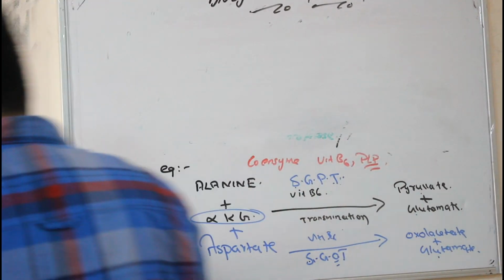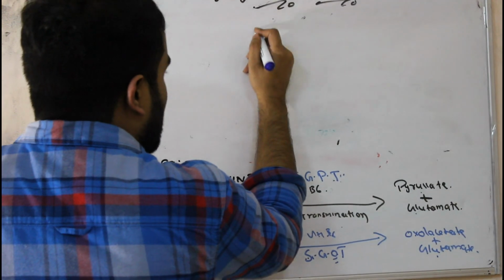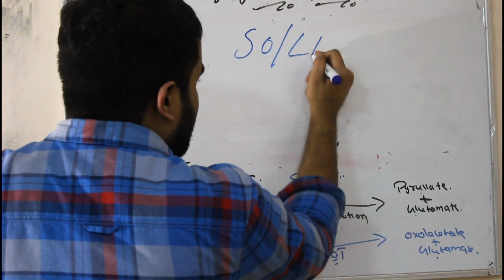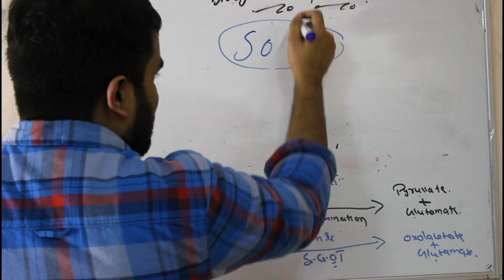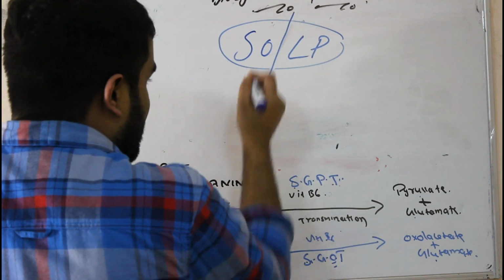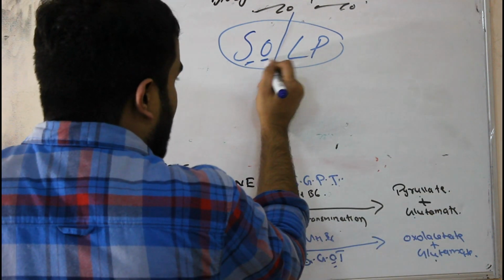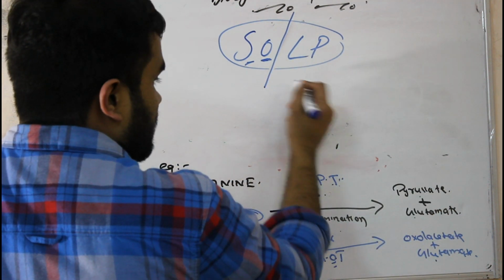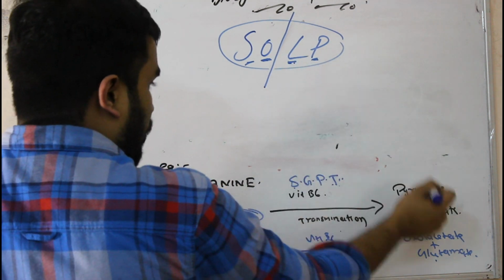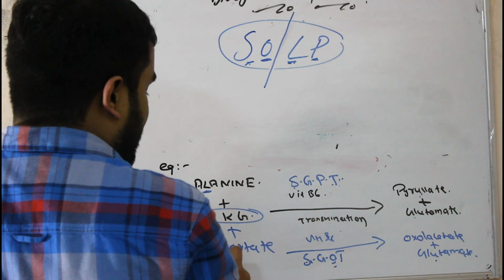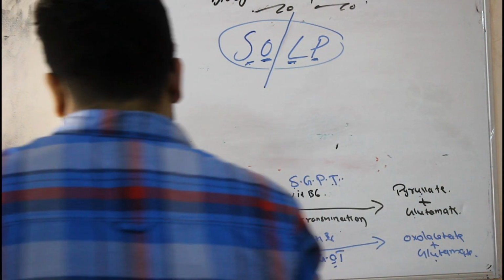Now, these are asked in many MCQs. If you want to remember, I will give you a shortcut. Just remember SALT. You know soap, right? Just make a division. When it is aspartate, the product will be oxaloacetate. When it is alanine, the product will be pyruvate. A is common here. It is alanine, the product here is pyruvate. If it is aspartate plus ketoglutaric acid, the product is oxaloacetate. You can remember like this.